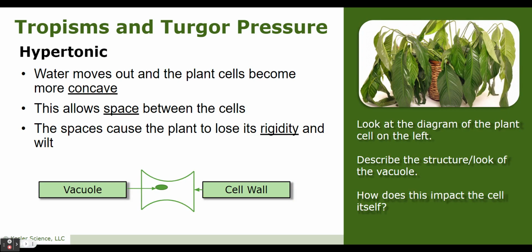All right, last page of our notes. Let's focus on hypertonic first. So water moves out and the plant cells become more concave. That's this bent in. All right. This allows space between the cells. The spaces cause the plant to lose its rigidity and wilt. Take a moment and draw the cell wall and the vacuole and make sure you draw arrows to label your diagram. When you're done drawing, you're going to be answering questions.